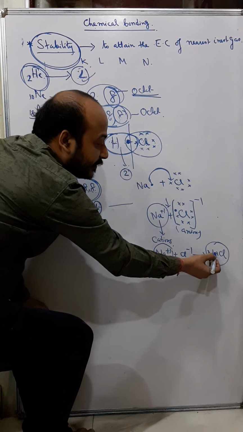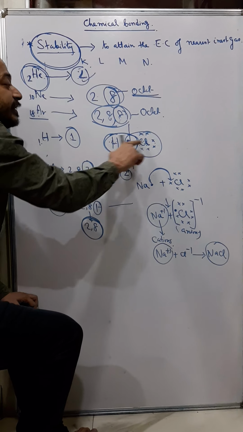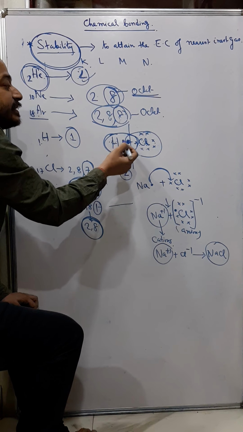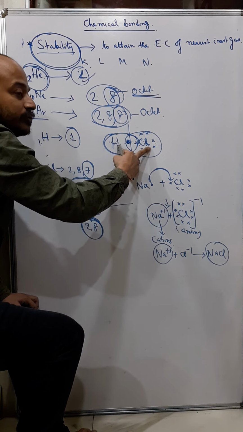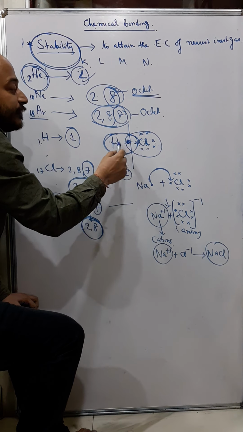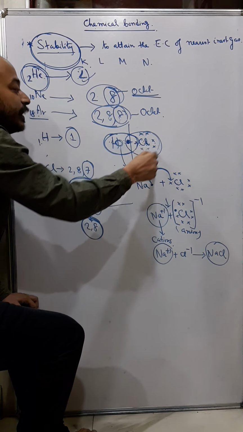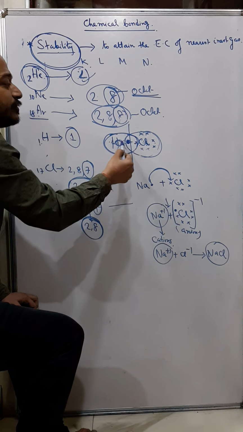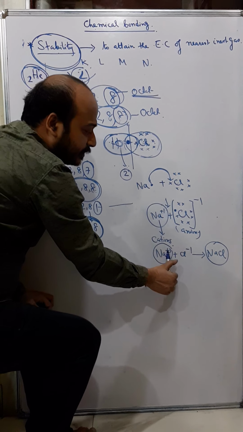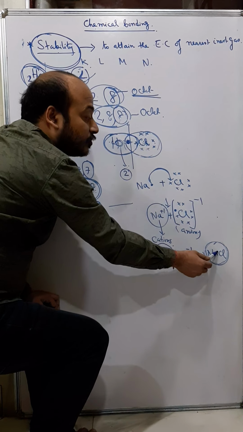So there is a force of attraction here between sodium and chlorine. Here also in case of HCl, although there is no loss or gain, there is only sharing of electrons, but still there is some force of attraction between these two molecules. That's intermolecular force in fact. And there is some force of attraction between the nucleus and the electrons, and the nucleus and the electrons of the other element also. So that we'll talk about later. This is called van der Waals force. This is a weak force, and the force between this positive and negative ion is called electrostatic force. This is positive and negative. This is a strong force.